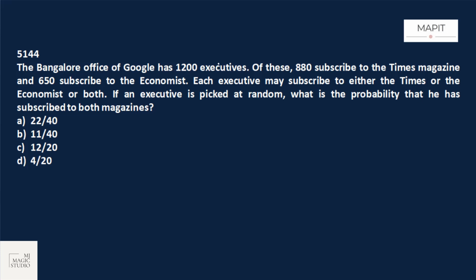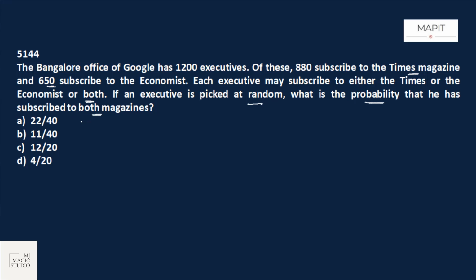Okay, let's see the next one on the screen. The Bangalore office of Google has 1200 executives. Of these, 880 subscribe to the Times magazine and 650 subscribe to the Economist. Each executive may subscribe to either the Times or the Economist or both. They are bound to subscribe; they have subscribed to either Times or Economist or both. If any executive is picked at random, what is the probability that he has subscribed for both the magazines?